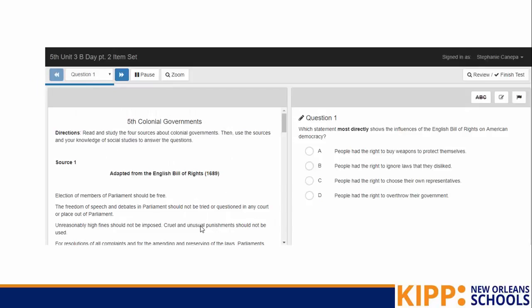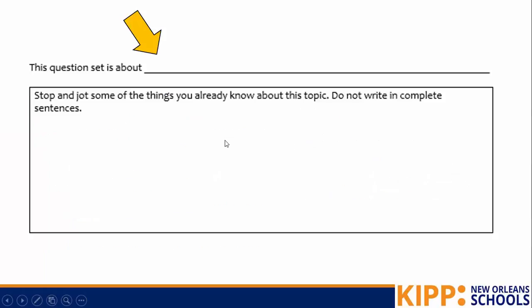So look on Illuminate, and right here are your directions. There's a clue in these directions about what this item set is about. After you've done that, write it right here on your paper. Okay, you should have written that this item set is about colonial governments. Colonial means colony, so the governments in the American colonies.